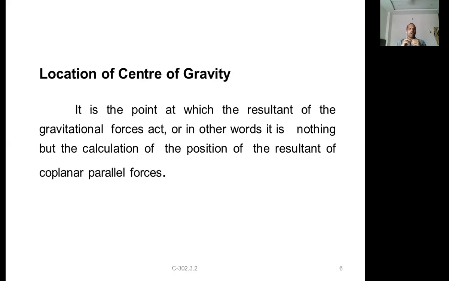In other words, it is the point at which the resultant of the gravitational forces acts. That is your center of gravity, which we already discussed in the last class.